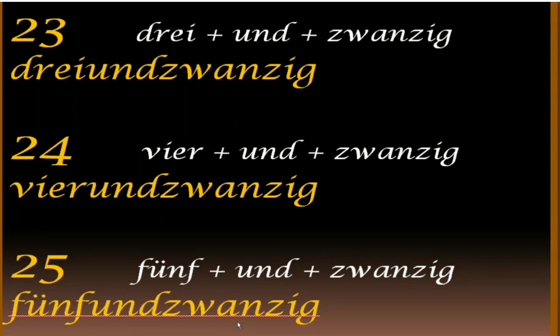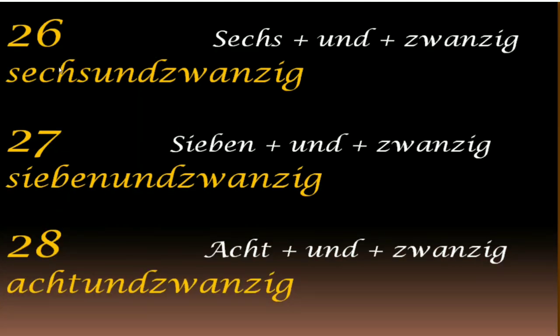So this is 25. Again, 25. Next is 26. 6 plus und plus 20. So it's 26. Again, 26. Next is 27. 7 plus und plus 20. So it's 27.